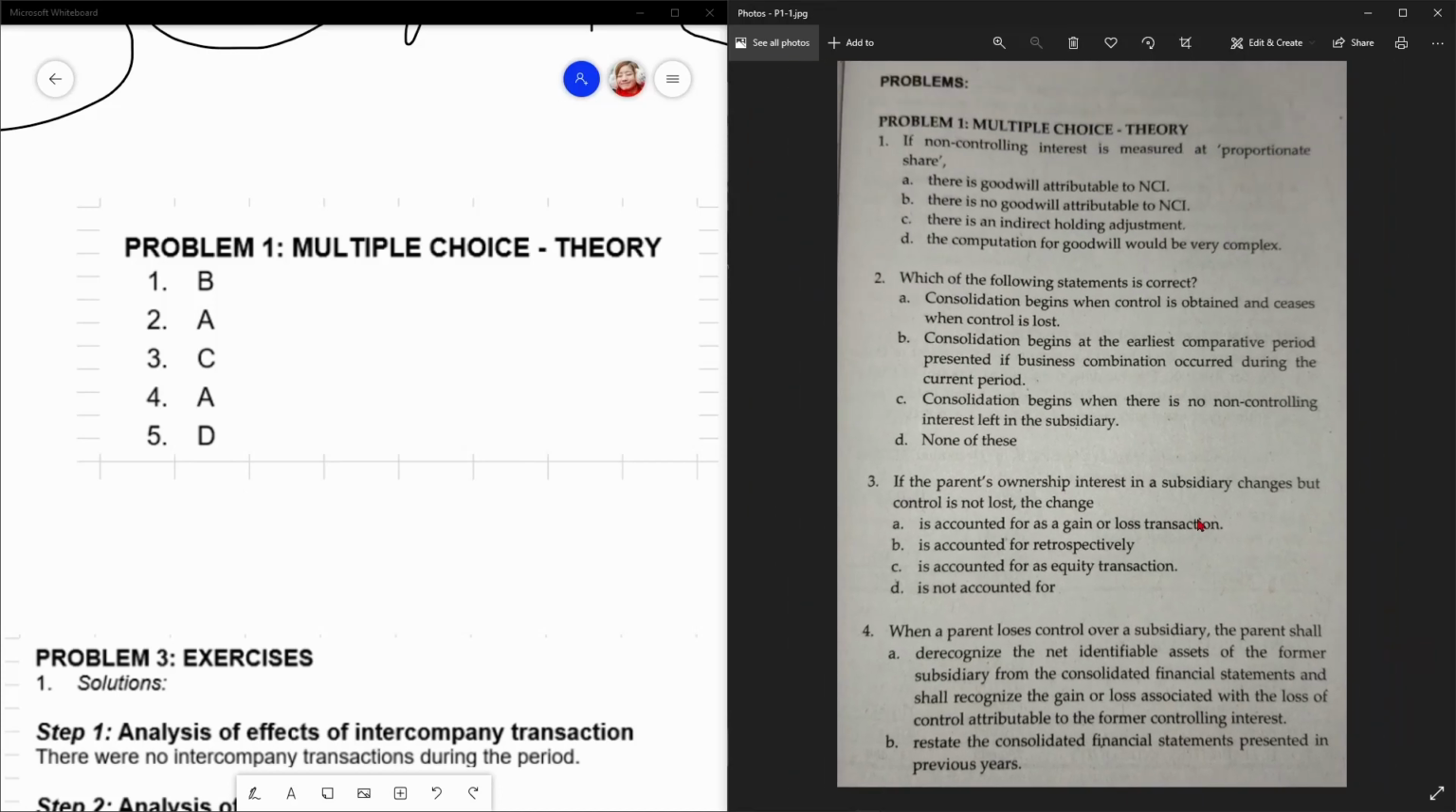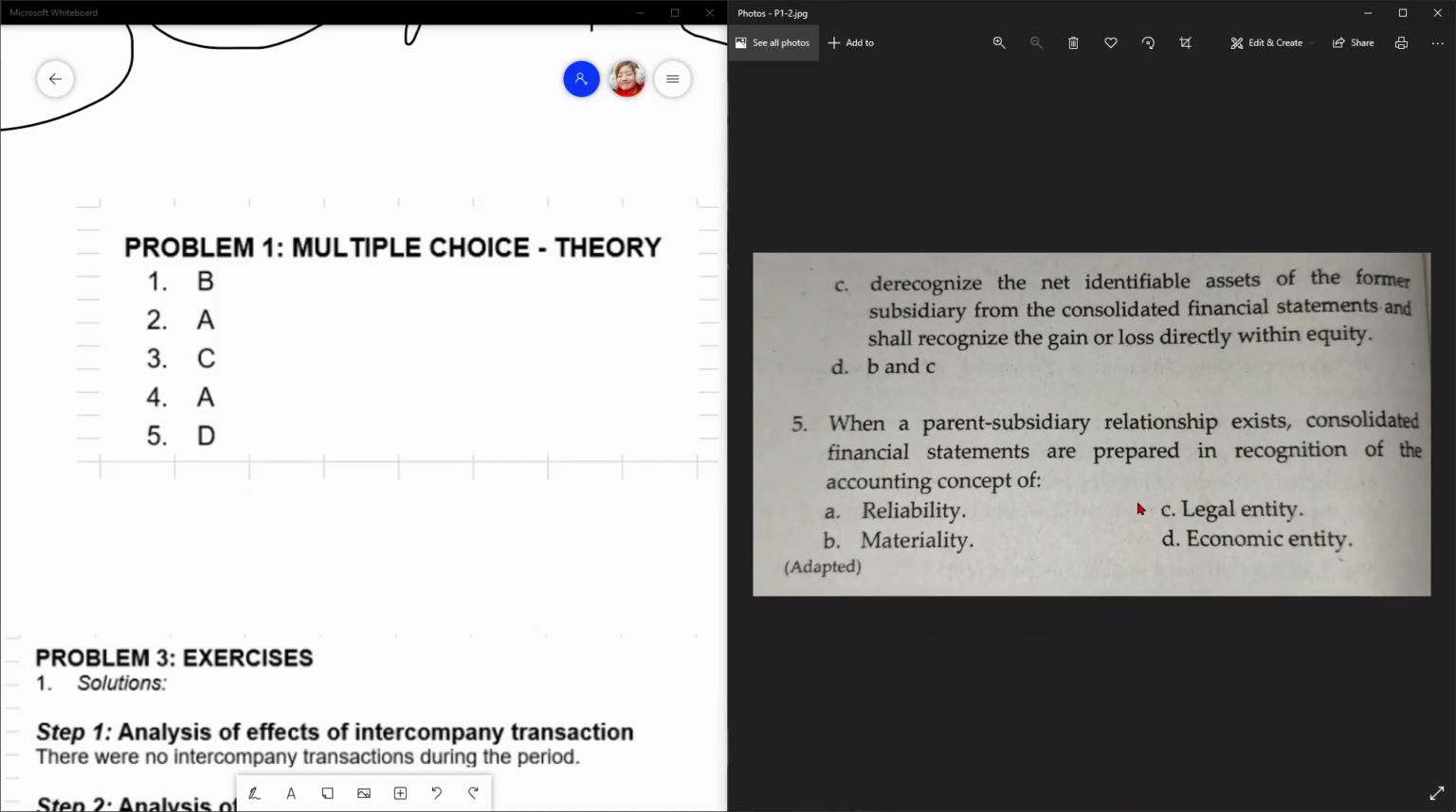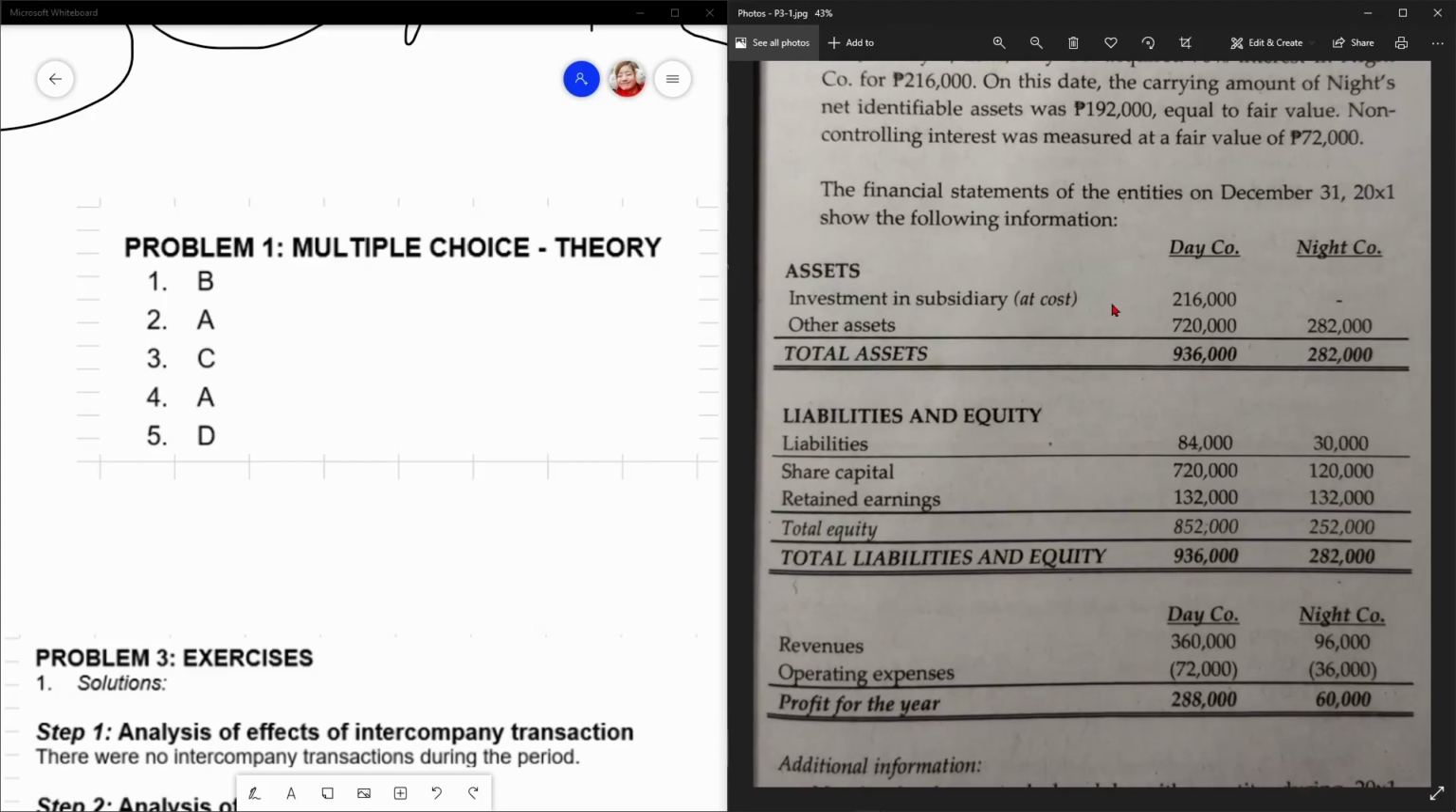Number 5 tayo. So, when a parent-subsidiary relationship exists, consolidated financial statements are prepared in recognition of the accounting concept of what? It is economic entity because the parent-subsidiary is treated, pagdating sa consolidation, as a single economic entity, di ba? Kaya kailangan i-consolidate yung kanilang financial statement. So, let's go to problem number 3, exercises.